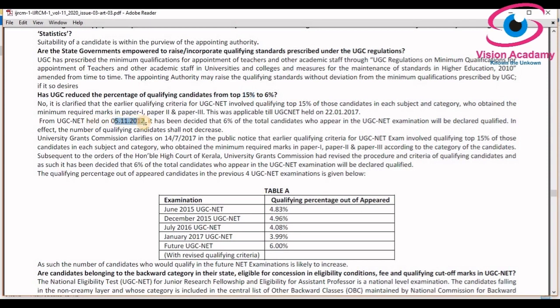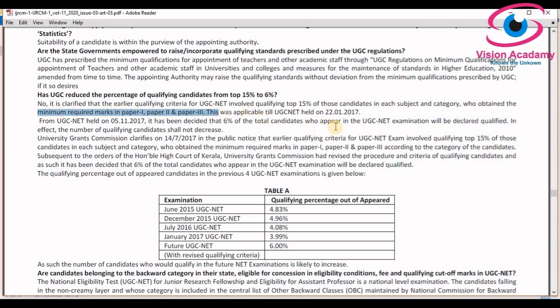Whereas from the UGC NET held on 5/11/2017 onwards, it has been decided that 6% of the total candidates who appear in the UGC NET exam will be declared qualified. Very importantly, keep in mind that in the top 6% result criteria, UGC is not concentrating on the person who has the minimum required marks in each paper.